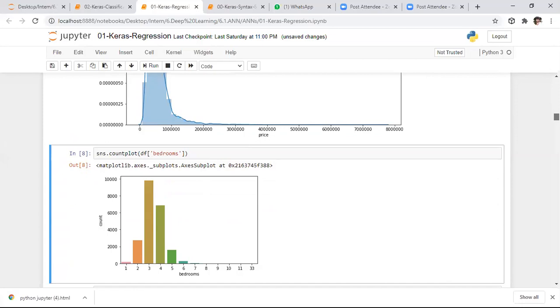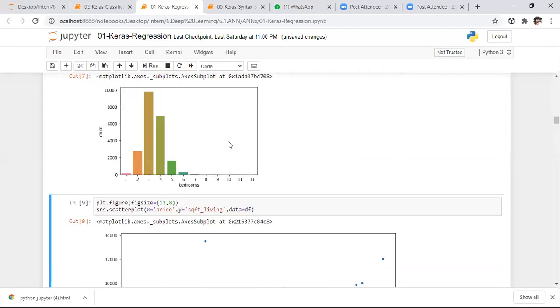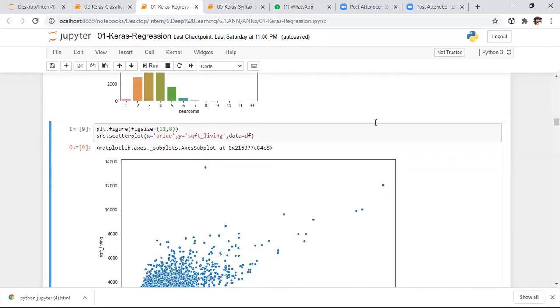If we want to see the number of bedrooms corresponding to each and every house, for that purpose also I am plotting the graph. If you observe this graph, most of the houses have 3 bedrooms. Most of the houses which we consider have 3 bedrooms.